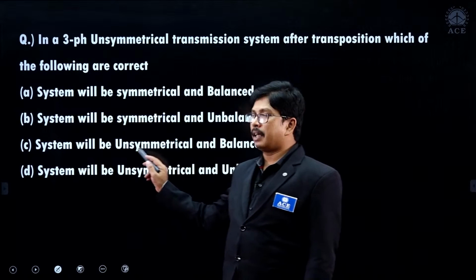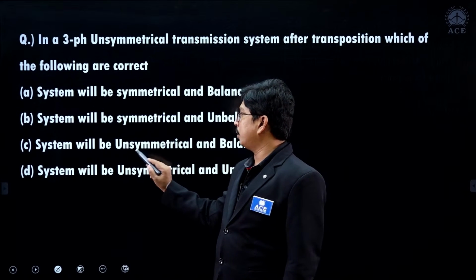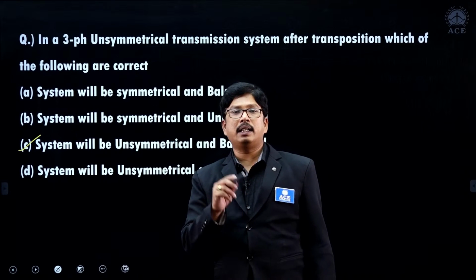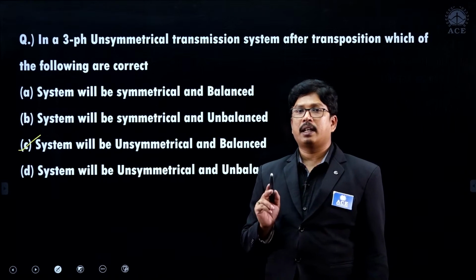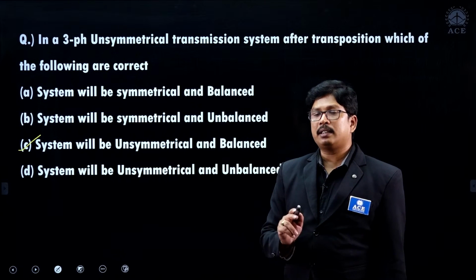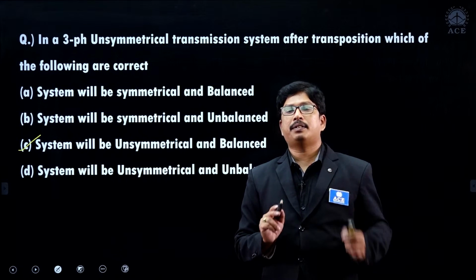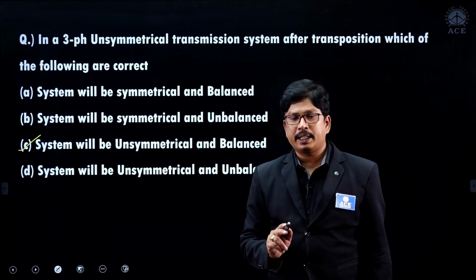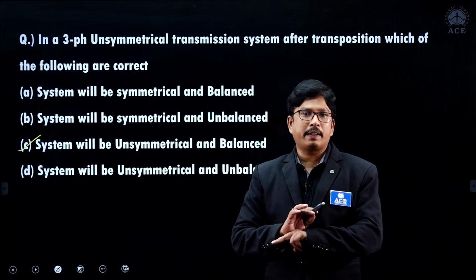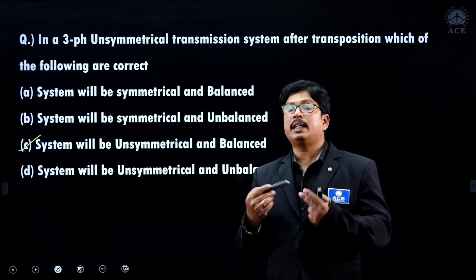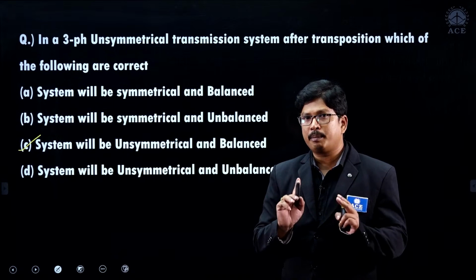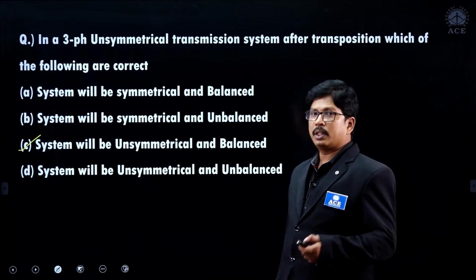But the system configuration is still unsymmetrical only. So we can call the configuration an unsymmetrical transposed configuration. Because of transposition, an unsymmetrical configuration will never become a symmetrical configuration. Distances will never be equal. But equivalent distances, that is GMDs, will become equal. Always GMDs will become equal. Right, students? The next question.